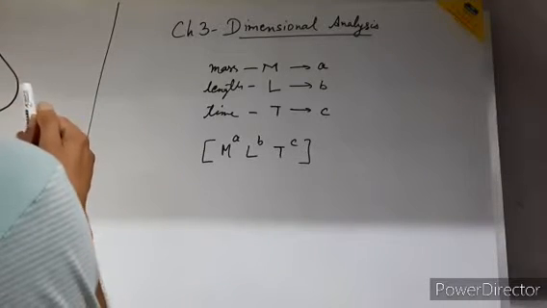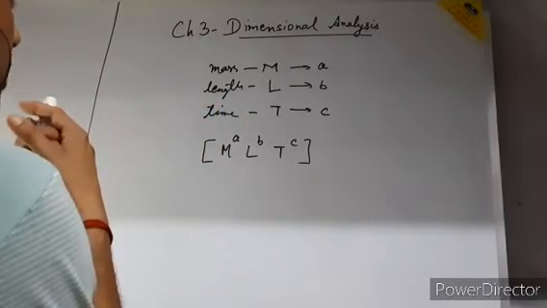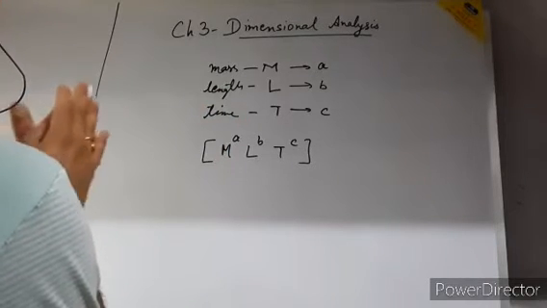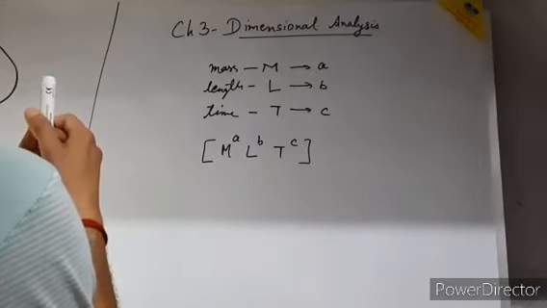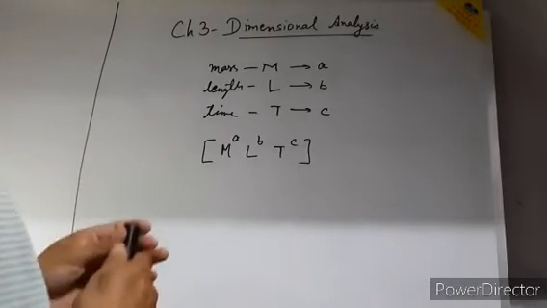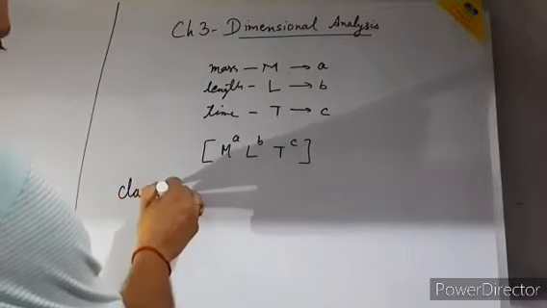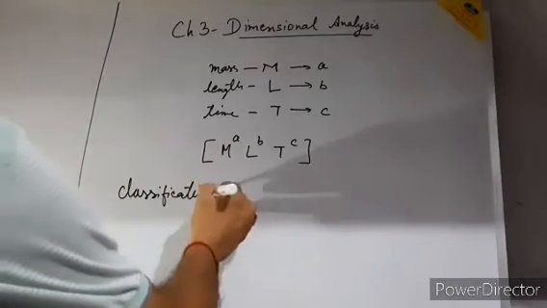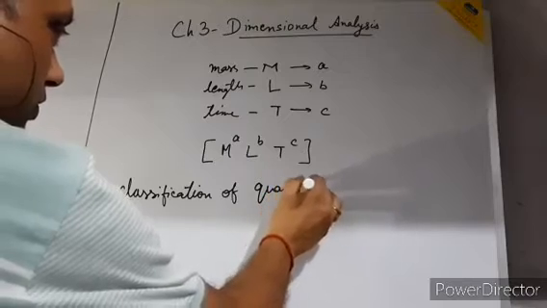Mass is represented by capital M, length by capital L, time by capital T. Now there are 4 types of classification of quantities.